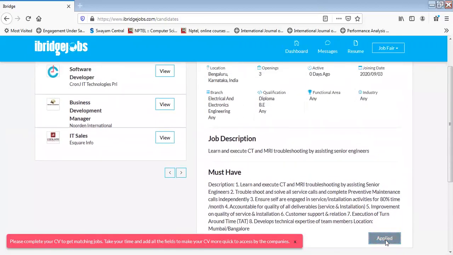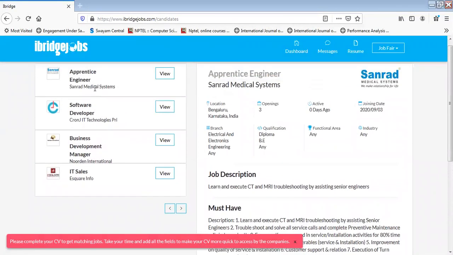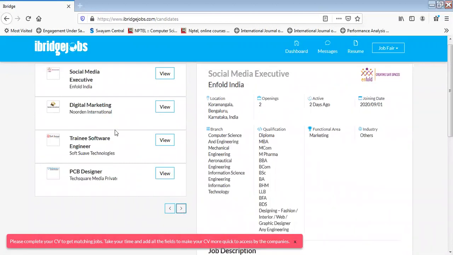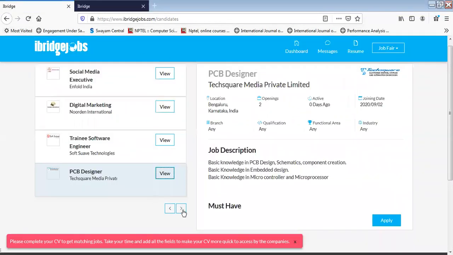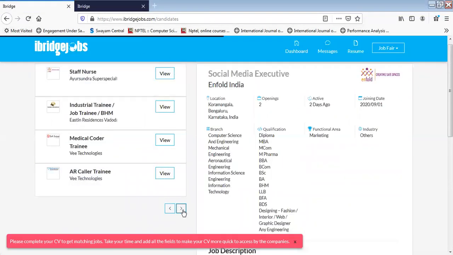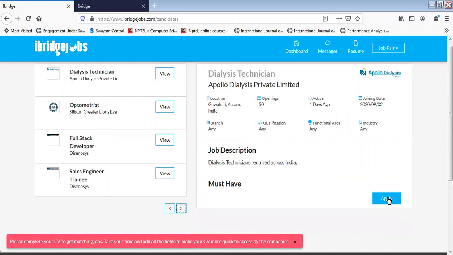I can apply for this job. Once you apply, you can see Successfully Applied. Plus, you can also see other jobs. You can move the cursor to your right or to your left. You'll see other companies also coming up. We have a total of 40 jobs which will be coming up. So on your dashboard, you'll be able to see multiple jobs, and you can apply for the same.